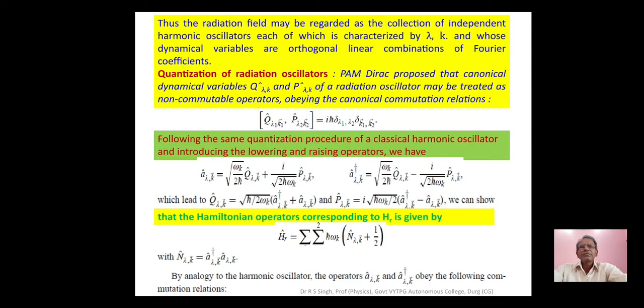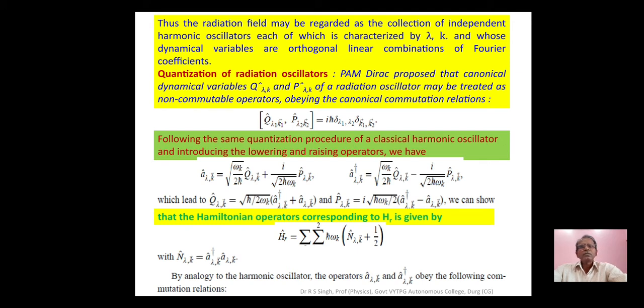Thus, the radiation field is regarded as a collection of independent harmonic oscillators, each of which is characterized by lambda k and whose dynamical variables are orthogonal linear combinations of Fourier coefficients.